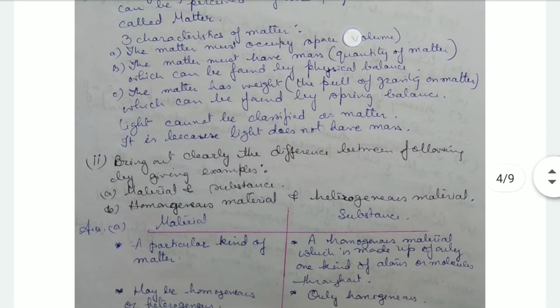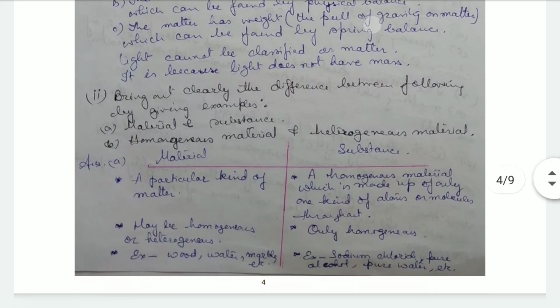Okay, bring out clearly the difference between the following by giving examples. First is material and substance. So, material is a particular kind of matter, whereas substance is a homogeneous material, which is made up of only one kind of atom or molecule throughout. Material may be homogeneous or heterogeneous, but in case of substance, it is only homogeneous.